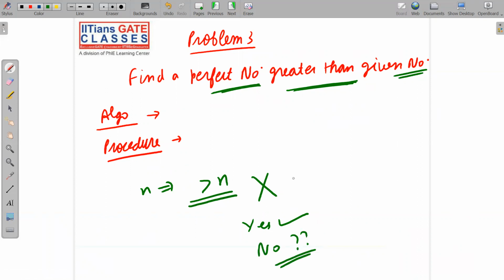Okay, it will keep on checking. If the inputted number is 100, you will keep on checking whether 101 is a perfect number or not, 102 is a perfect number or not, 103 is a perfect number or not, and so on. So you may not be able to find a perfect number at all. Hence for this problem we have a procedure, but we do not have any algorithm. I hope I have made the point clear. A procedure is just like an algorithm, but the only thing is it may or may not halt. I hope I have made the point crystal clear to all of you about algorithm and procedure.